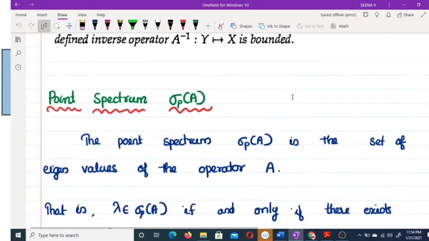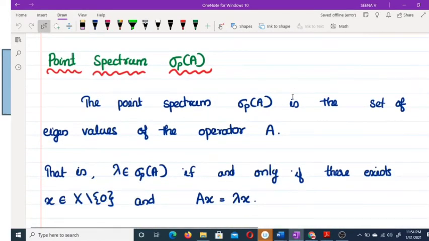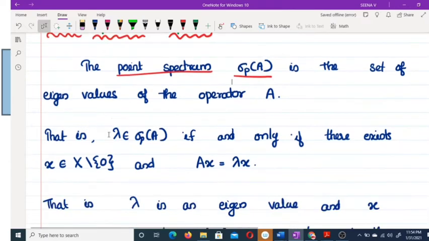Okay, so what do you mean by a point spectrum? The point spectrum, whose notation is sigma p of A, is the set of all eigenvalues of the operator A. Now what do you mean by an eigenvalue? Lambda belongs to sigma p of A. Sigma p of A means point spectrum. Point spectrum is the set of all eigenvalues.